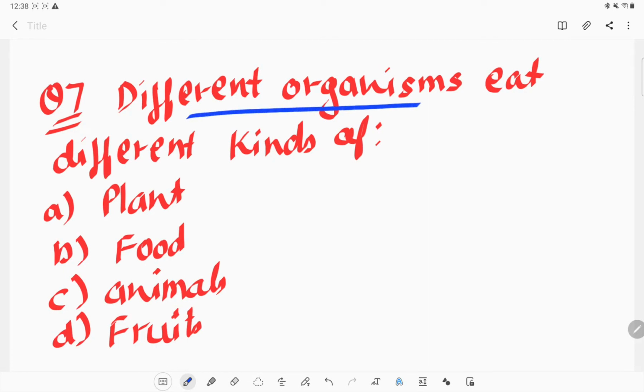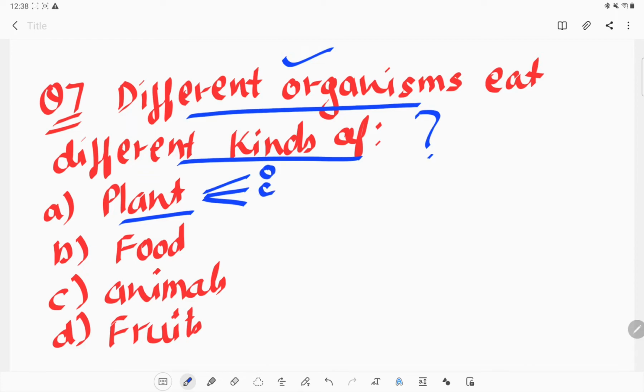Next question: different organisms eat different kinds of what? Different organisms eat different kinds of plants? We cannot say that, because there are different types of animals which eat different food. They can be omnivorous, carnivorous, or producers, or primary consumers or plants. So we cannot say that different organisms eat different kinds of plants. No, we cannot say that. But different organisms eat different kinds of foods.